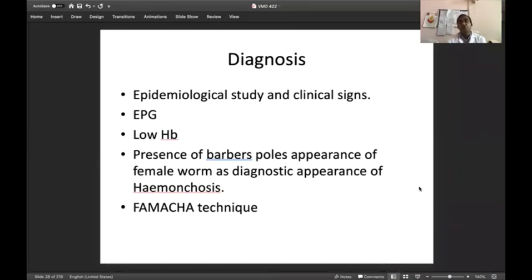There will be blanched, whitish mucous membranes. Then there will be development of anasarca or edema. Then there will be passing of dark tarry colored feces. This dark tarry colored feces is very, very important.